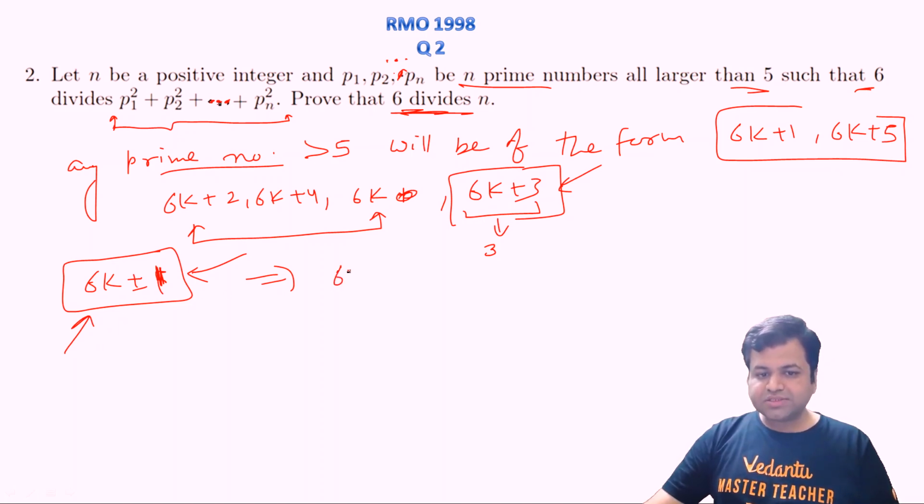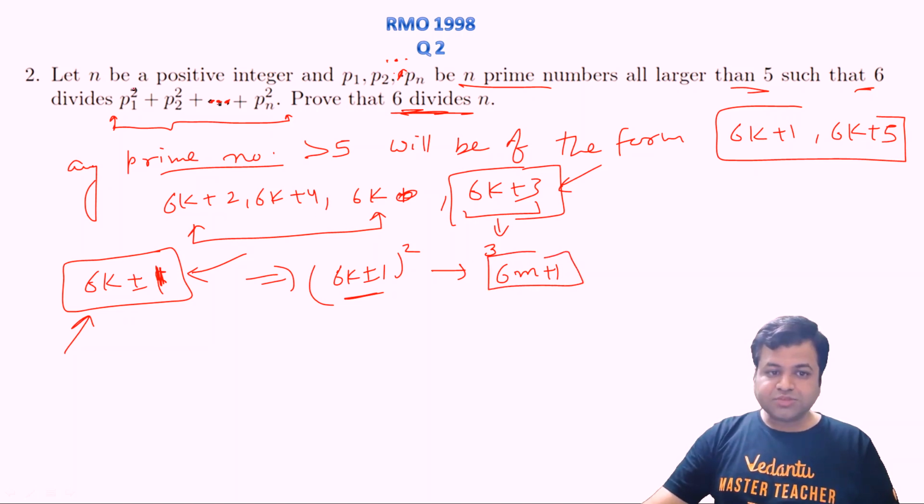Let's square this: (6k plus or minus 1) squared will be of the form 6m plus 1, whether we take plus 1 or minus 1. So p1 squared will be of the form 6m plus 1, p2 squared will be of the form 6m plus 1, and so on.